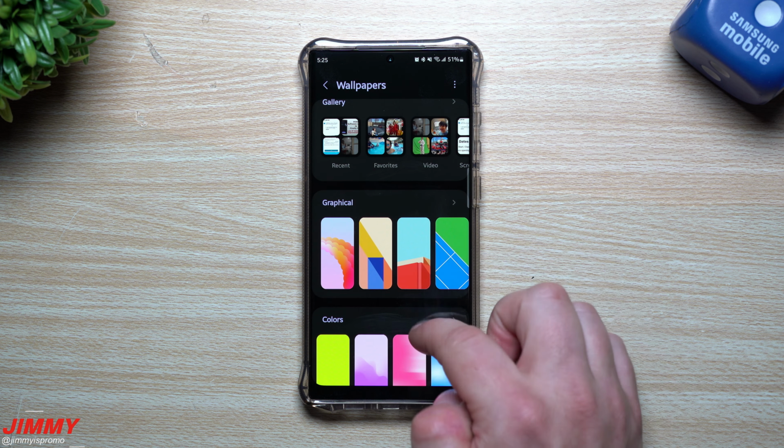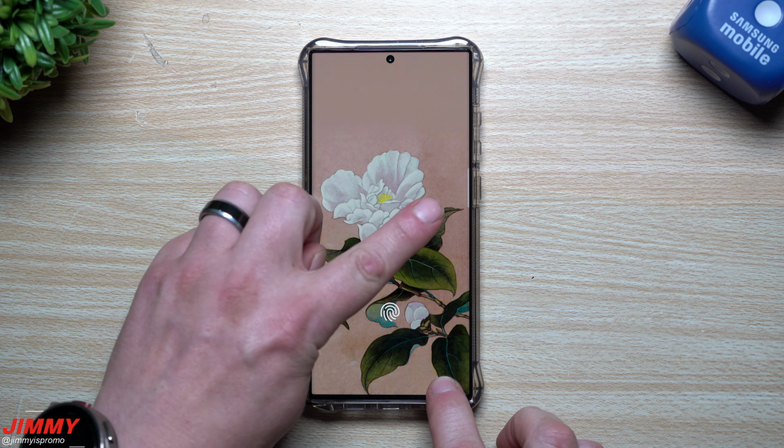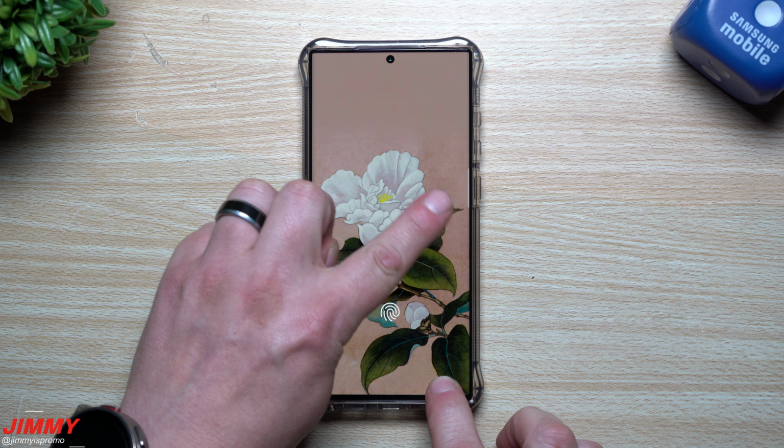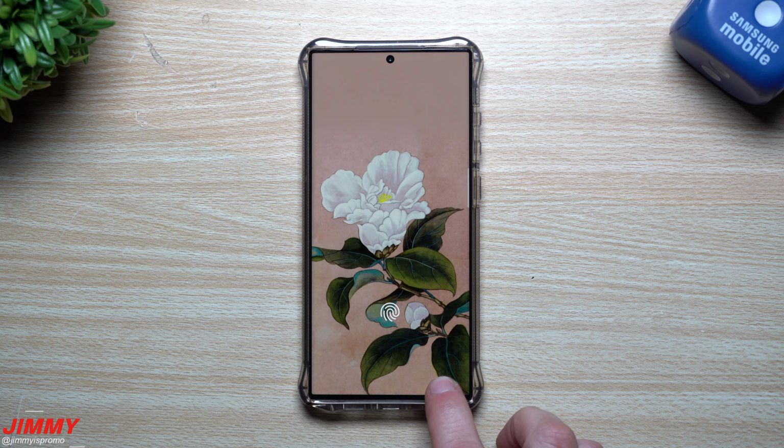Now, how I was able to take the screenshot of them was basically when I went to the screen, I just swiped. Even though my fingerprint icon is right there, it's not going to save it inside of the image. And my little side panel over here is not going to be a part of it either.